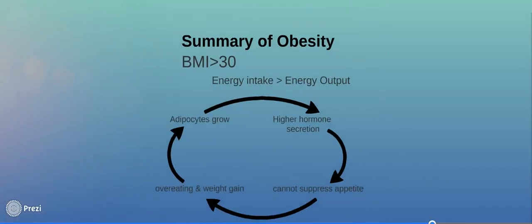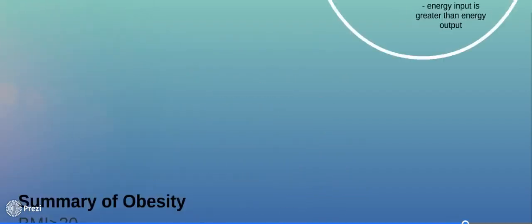Brief summary of obesity. It is defined as having a BMI of greater than 30. It is caused by energy intake exceeding energy output. The adipocytes grow in size, which causes them to release an increased amount of hormones. These hormones lead to your body's inability to suppress your appetite and properly use glucose, which leads to the overeating and causes excessive weight gain.